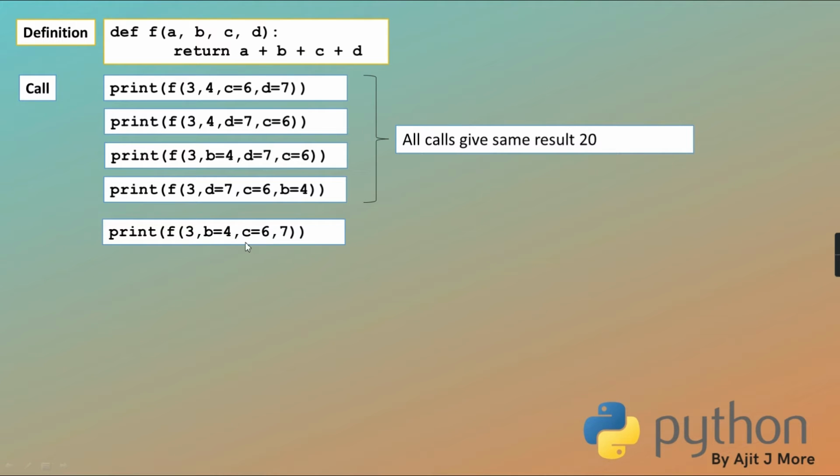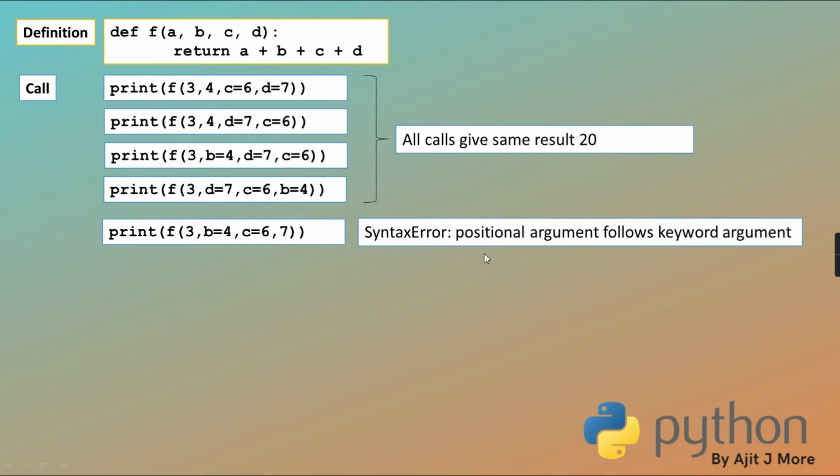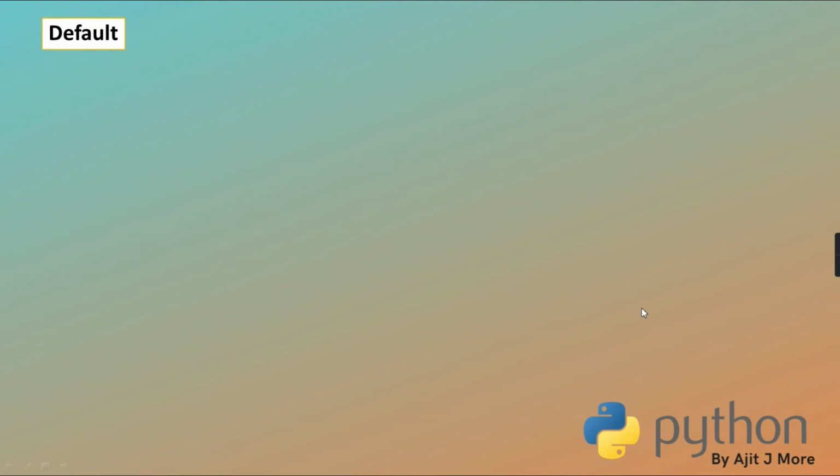Now if I write it this way, first positional, then 2 keywords, and again positional, it will give an error. It will say that positional follows keyword, whereas positional cannot follow keyword. Syntax error: positional argument follows keyword argument. Okay? So I hope this is also clear to you guys.